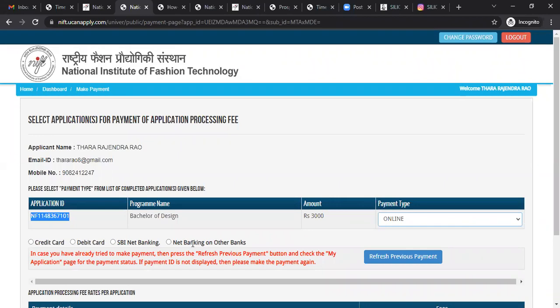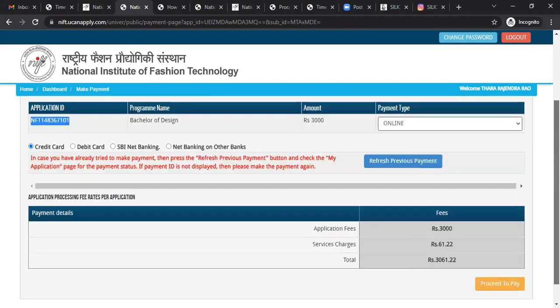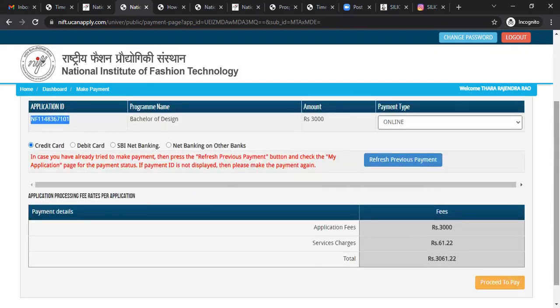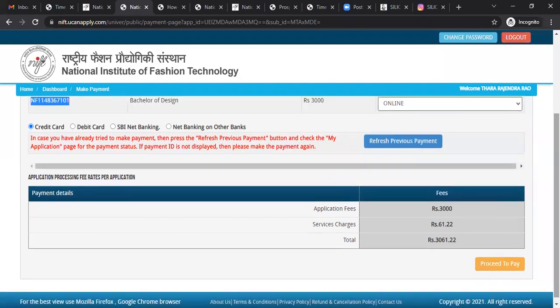The most important thing: in case you have already tried to make payment, then press the refresh previous payment button and check the My Application page for the payment status. If the payment ID is not displayed, then please make the payment again. Okay, now I'm clicking on the credit card option. I'm just taking you through the process. Here we'll find application fees, some service charges, and total charges. Proceed to payment.